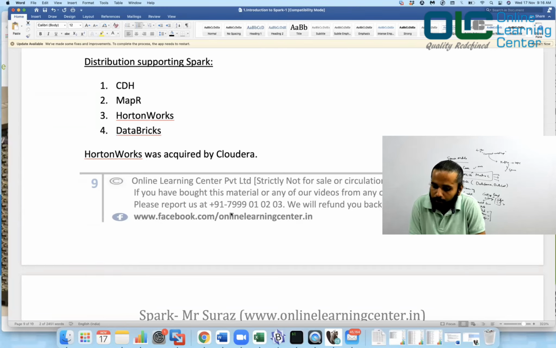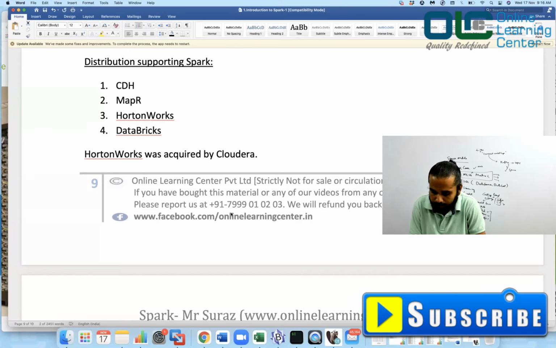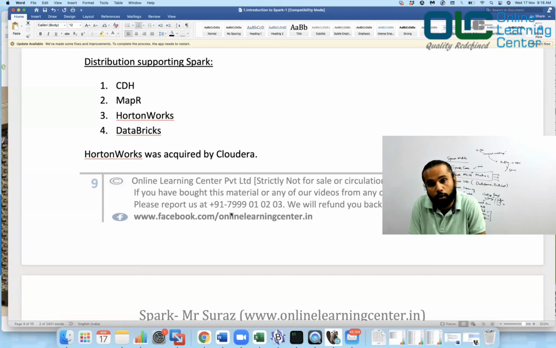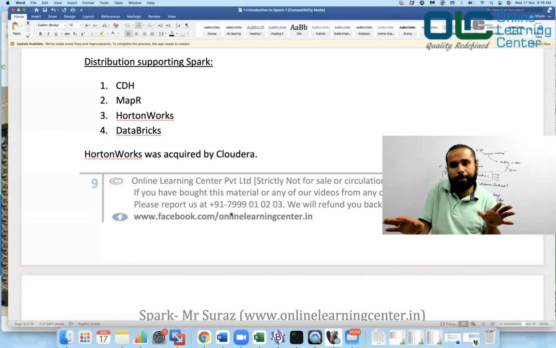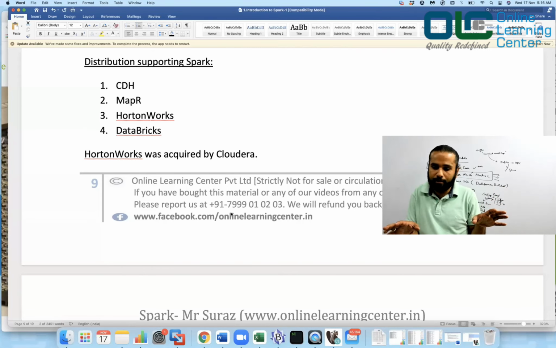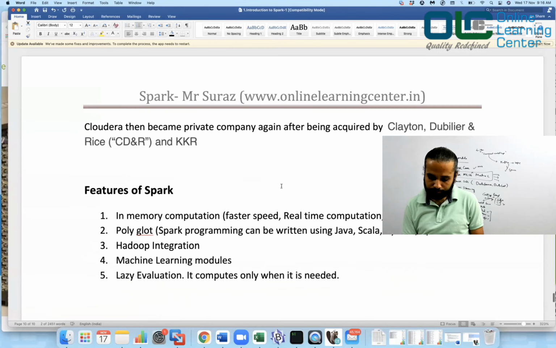Okay. Now there were Cloudera, MapR, Hortonworks, Databricks. So these are the four popular players which are distributing Hadoop as well as Spark to all the customers. Now, interestingly, recently Hortonworks was acquired by Cloudera. Okay, so Hortonworks company was there, Cloudera was also there. They were competitors to each other. Cloudera bought Hortonworks, right? Now Hortonworks is no more. It is all a property of Cloudera.